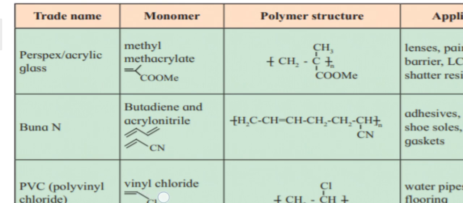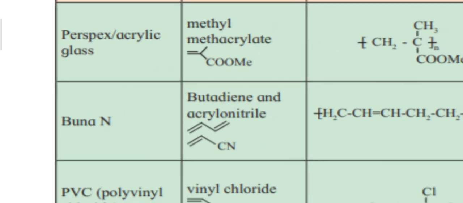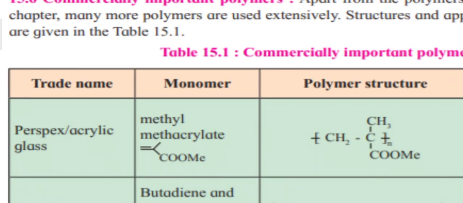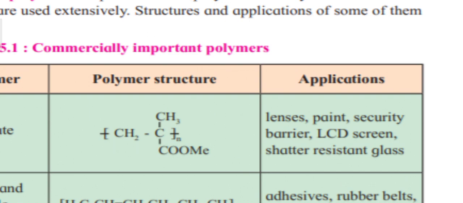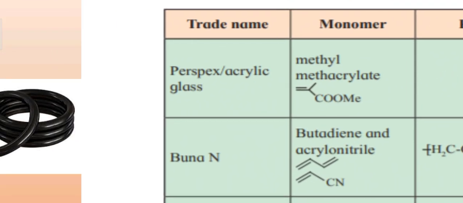Plexiglass, acrylic glass. In that, the monomer is methyl methacrylate, structure you can see. From that we get such a type of polymer, and this polymer is useful for making lenses, paint in the paint industry, security barriers, LCD screens of TVs, shutters, shatter-resistant glasses, etc. Later on, Buna-N.